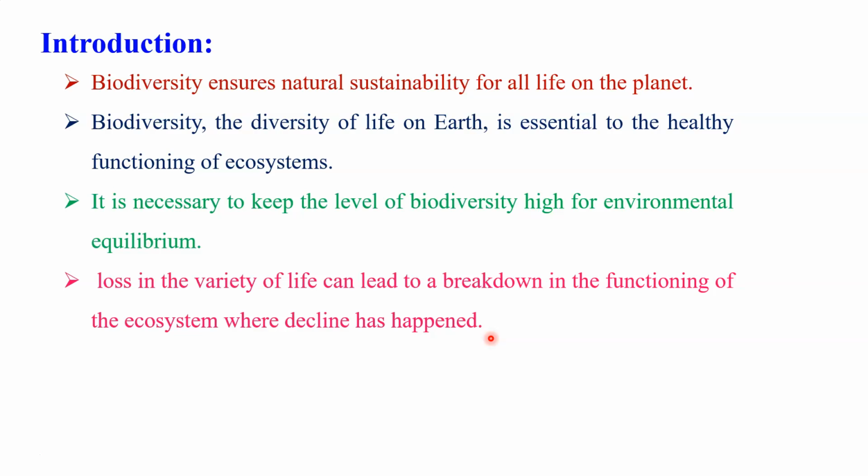Therefore, where these activities flourish too much, they definitely damage the local ecosystem or the local biodiversity of that particular region. So it is necessary to identify such spots at the international level and to apply proper measures to minimize the loss of biodiversity. If you want the ecosystem to continue functioning properly in that particular region, it is necessary to stop or minimize the loss of biodiversity.